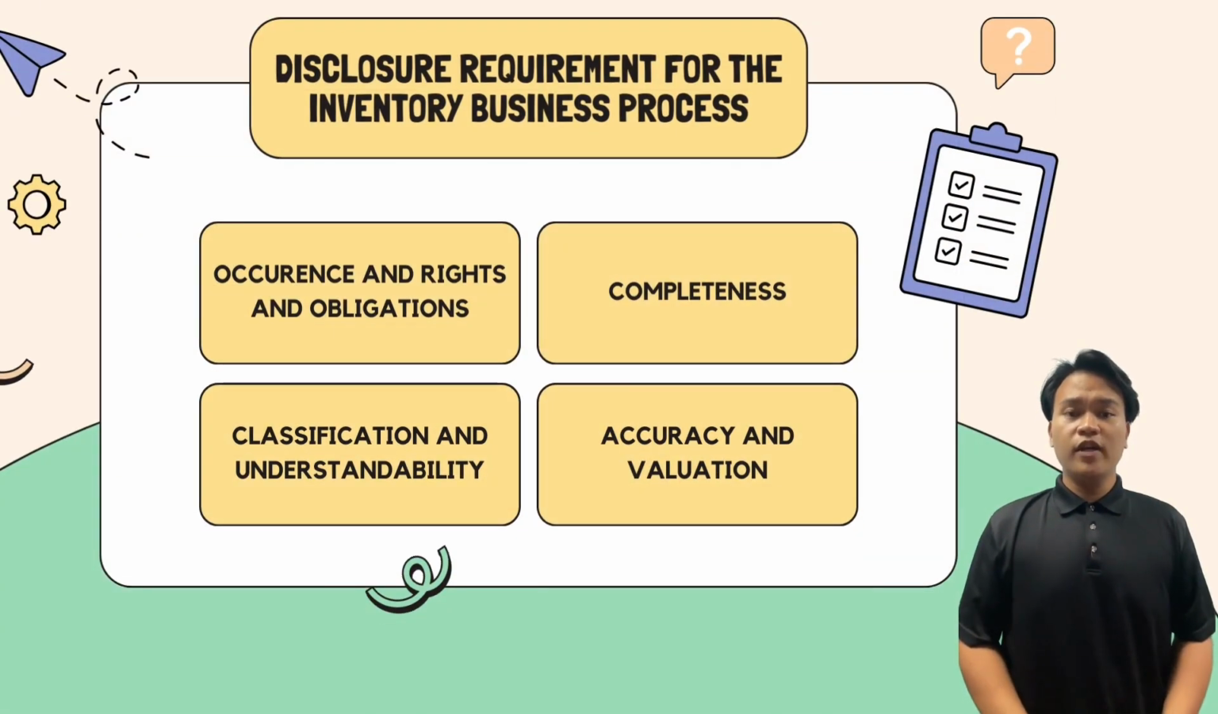Next, I would like to explain the disclosure requirements for the inventory business process. There are 4 key assertions under this subtopic, which are occurrence and rights and obligations, completeness, classification and understandability, and the last one is accuracy and valuation.